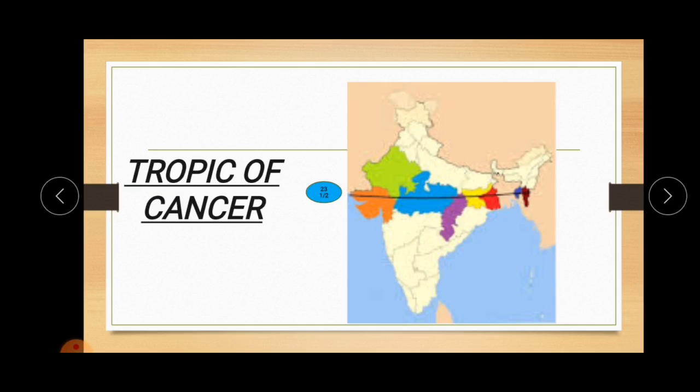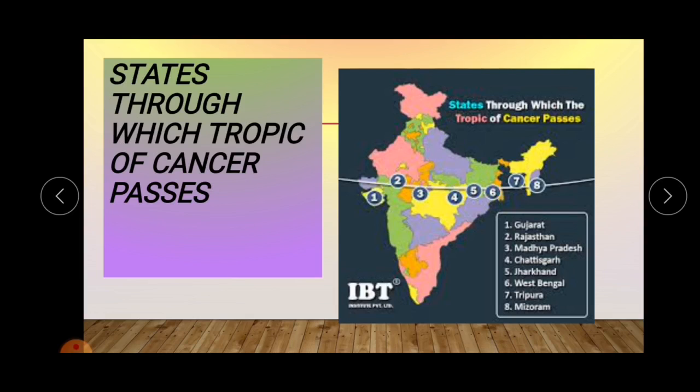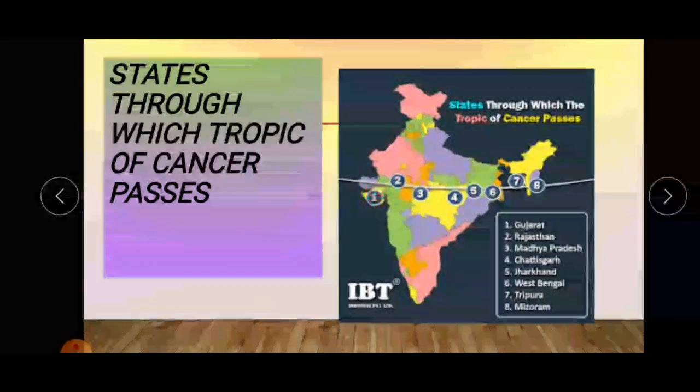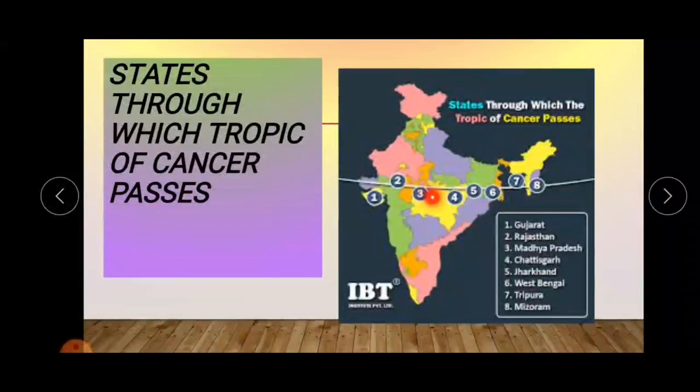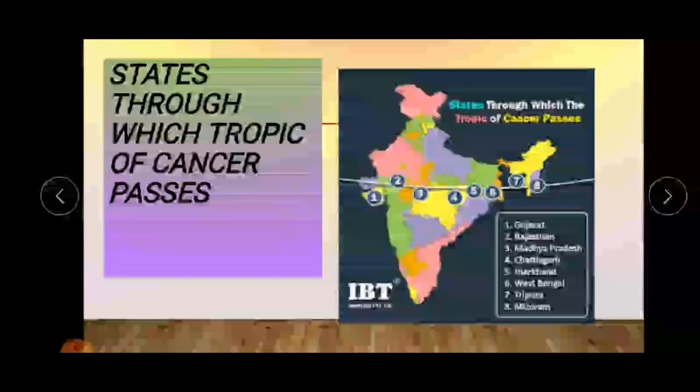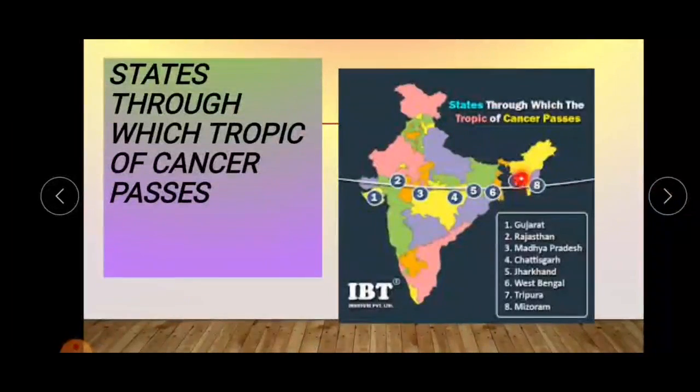Now let's know their names. It passes through Gujarat, Rajasthan and Madhya Pradesh. Then passes through Chhattisgarh, Jharkhand and West Bengal. After that, Tripura and Mizoram.